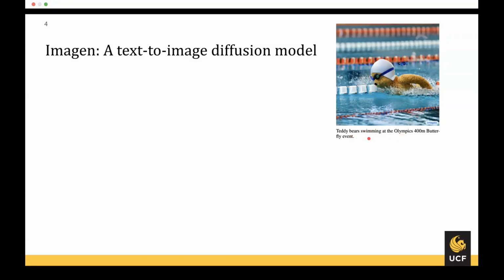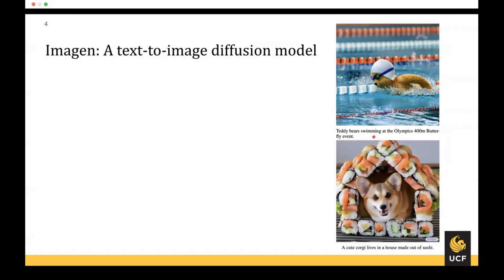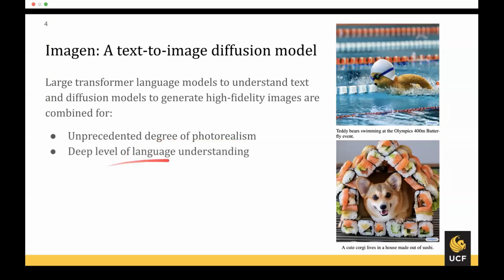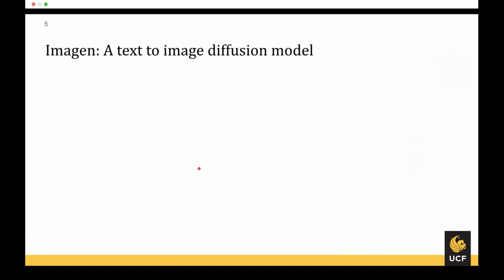So Imagen is able to generate images when we give it text inputs. Here are some examples. For example, a teddy bear swimming at the Olympics 400-meter butterfly event, or if we ask the model to generate an image of a cute corgi living in a house made out of sushi, it's going to generate a similar image. The way they achieve this is by combining a large transformer language model to understand the text and diffusion models to generate high fidelity images. The goal of the paper is to achieve a degree of photorealism that hasn't been achieved before and a deep level of language understanding.